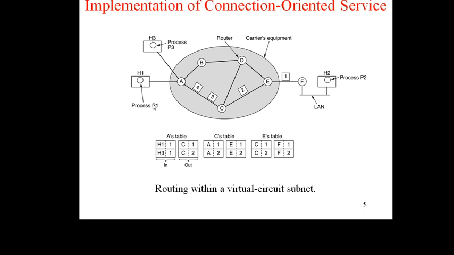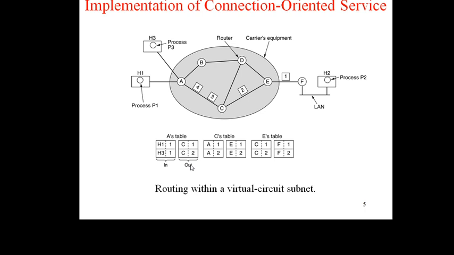Remember the first entry in each routing table. The first line in the table says that a packet bearing connection identifier 1 coming from H1 is sent to router C and given connection identifier 1. Similarly, the first entry in C routes the packet to E, also with connection identifier 1. So this is the in and this is the out.